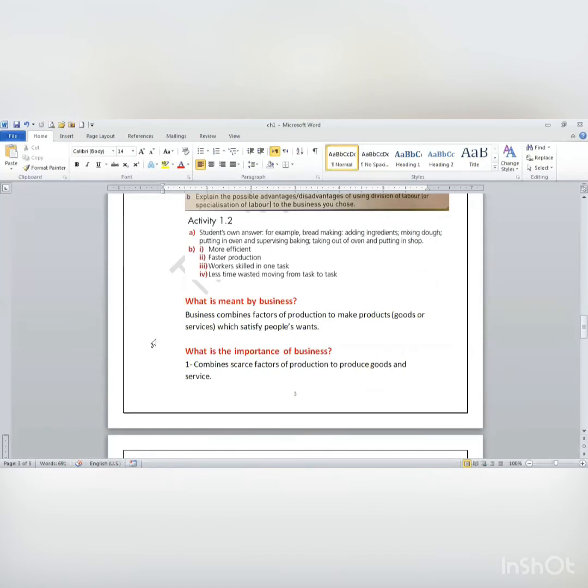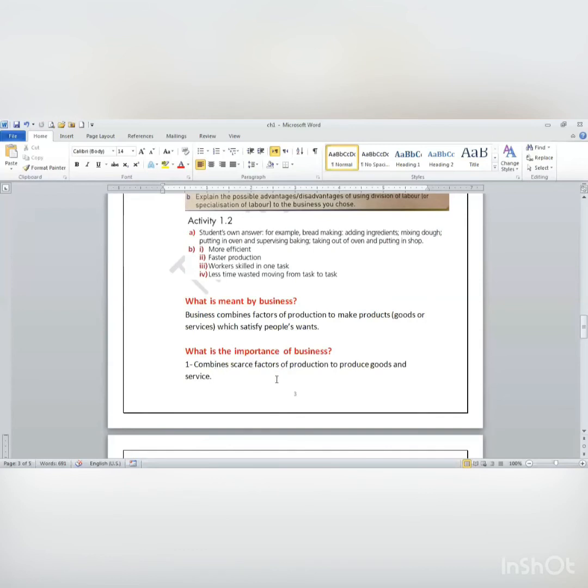Now, what are you going to take from me? Are you going to take goods? Are you going to take something with you, or am I just providing a service to explain something? So this is a service, which satisfies people's wants. So what does the business make? It makes goods or services to satisfy people's wants. How do they make this? By combining factors of production together.